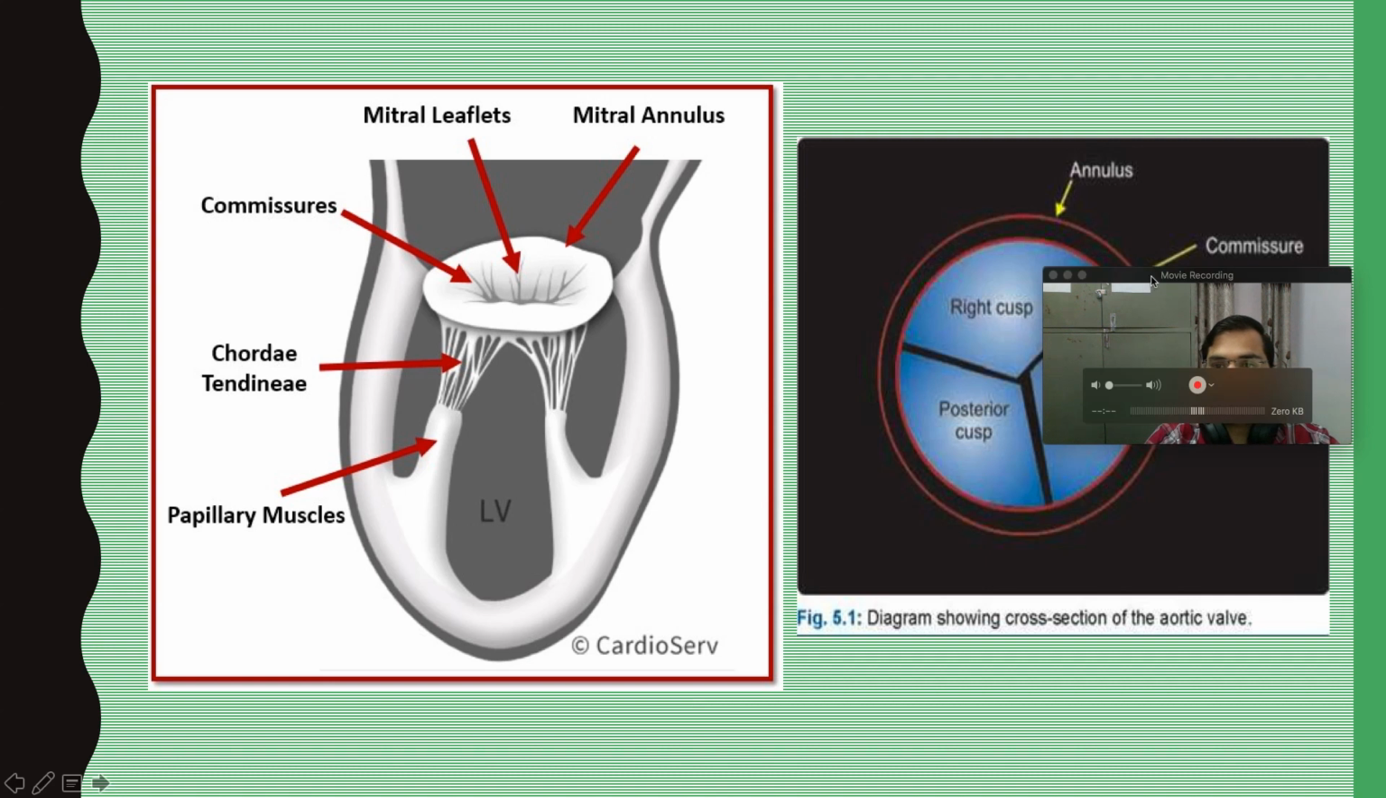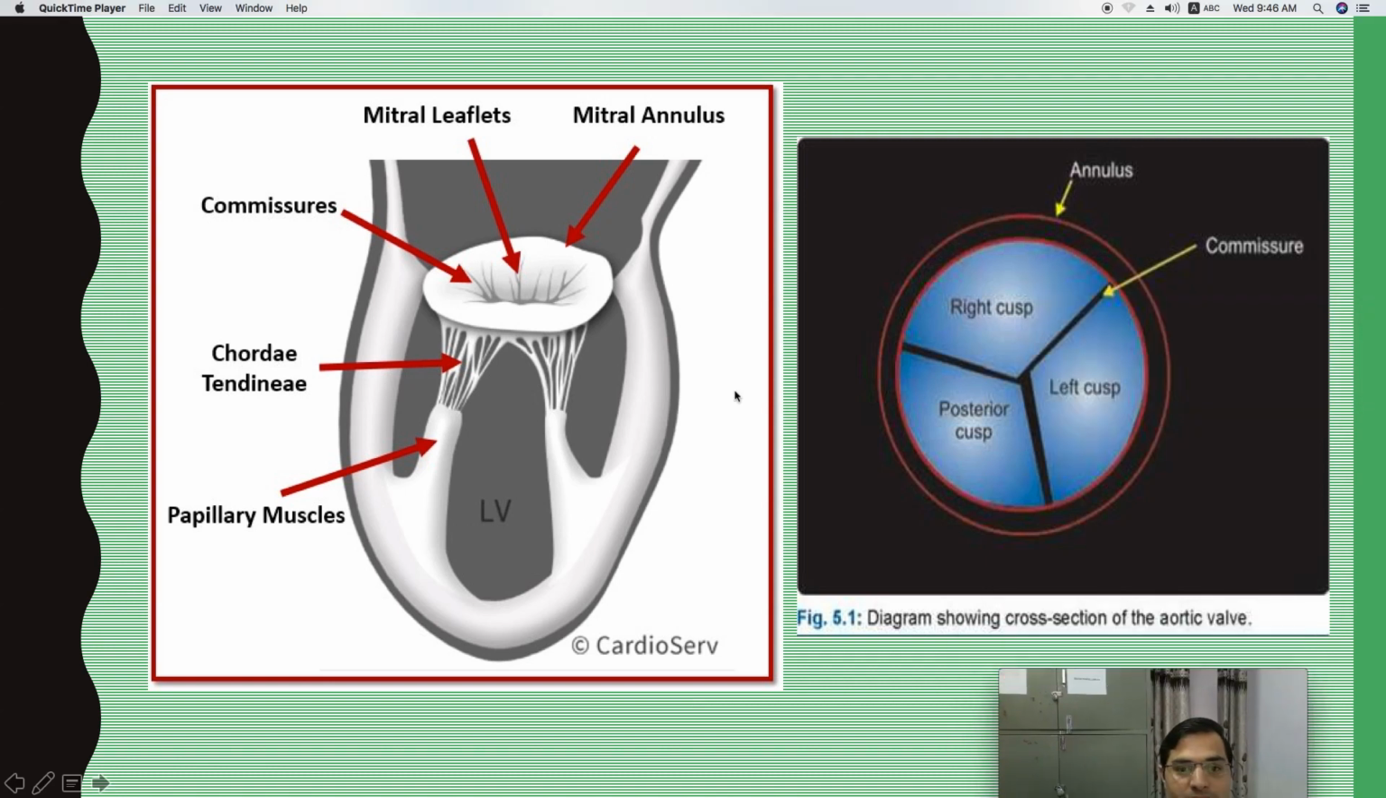So you can see here, this is a diagrammatic presentation. This is an atrioventricular valve, right? The mitral valve, the bicuspid valve, and the round structure is the annulus, right? The annulus is bound by the chordae tendineae, the rope-like structure, and these ropes are bound by the muscles, which are called papillary muscles, right? Papillary muscles.